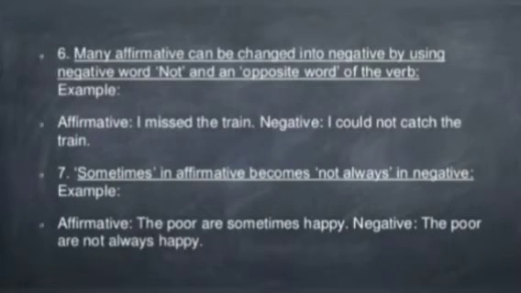Many affirmative sentences can be changed into negative by using the negative word not and an opposite word of the verb. I missed the train. Negative should be: I could not catch the train. Sometimes in affirmative becomes not always in negative. The poor are sometimes happy. And the opposite, that's negative, should be: the poor are not always happy.